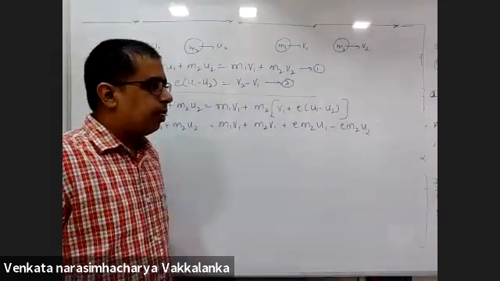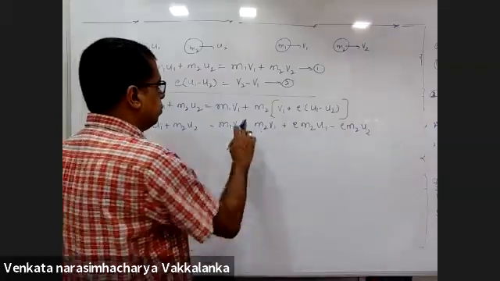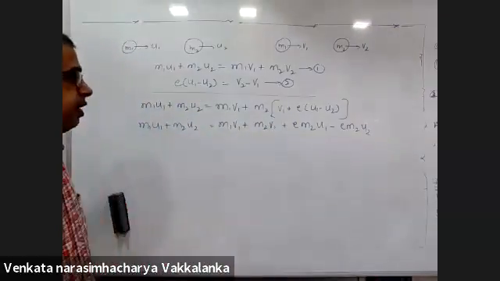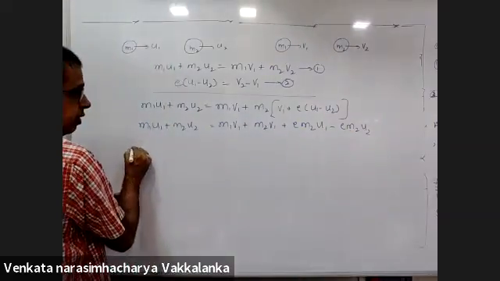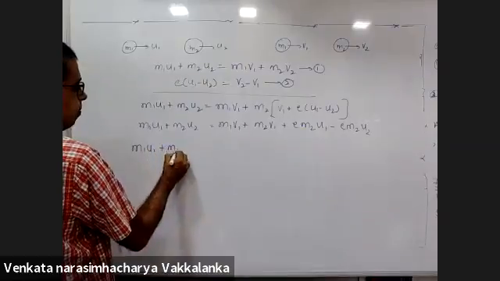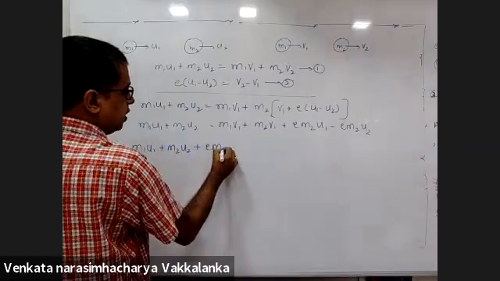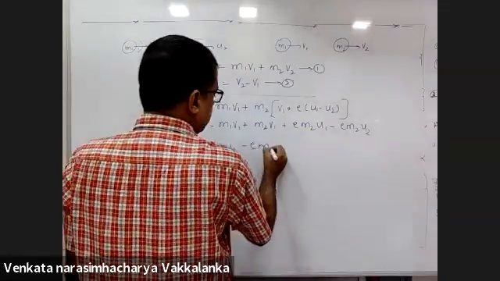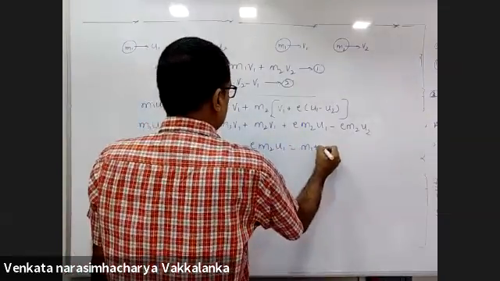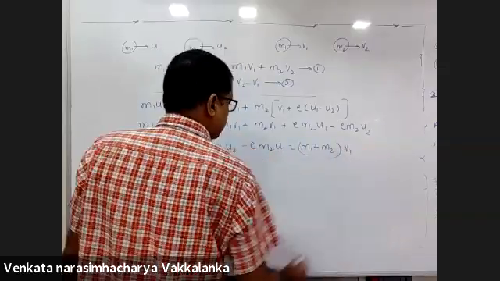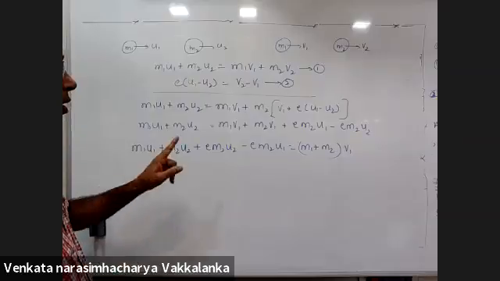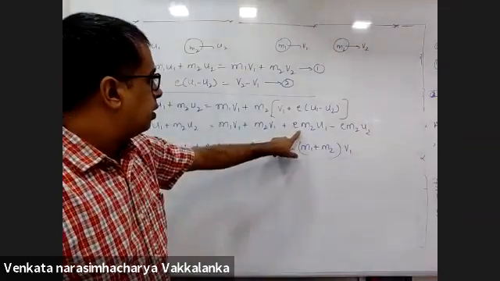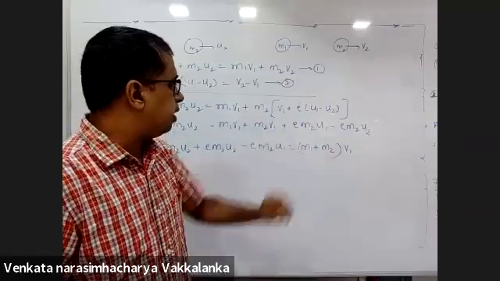So what are we deriving here? Velocity v1 and v2. Now you eliminated v2. Now you have to calculate v1. Bring all u's to the left. m1 u1 plus m2 u2 plus e m2 u2 minus e m2 u1 is equal to (m1 plus m2) into v1. Right? e m2 u1 minus m2 u2.